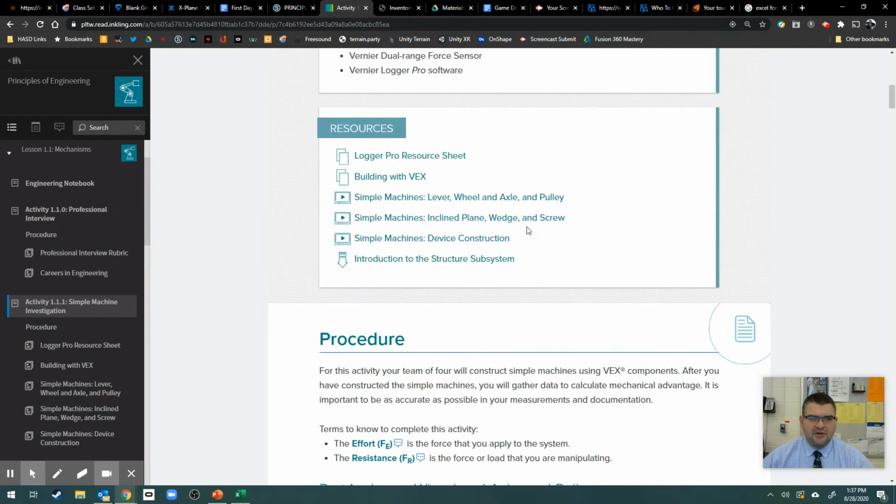You'll find there's a number of resources in here, and some of these you'll get a chance to get access to later this week or early next week. But what I want you to get started with today is this Building with VEX information sheet. I've printed it out and I've put it on these tables so you can take a look at it. Additionally, I'm going to want you to get the VEX kits from the back of the room, go through them and organize them. We did not get a chance to do that last year before we closed.